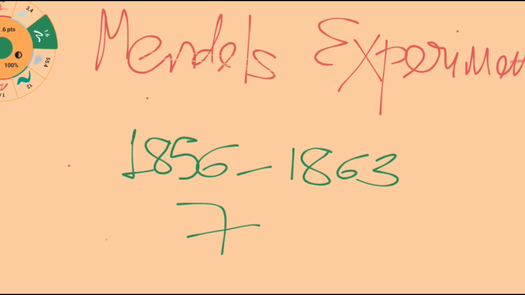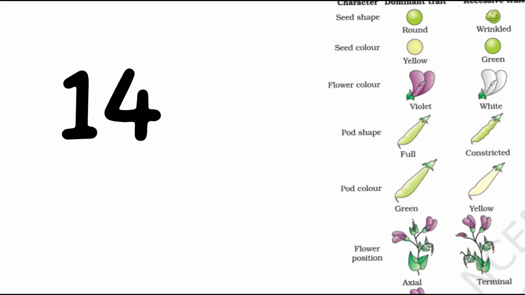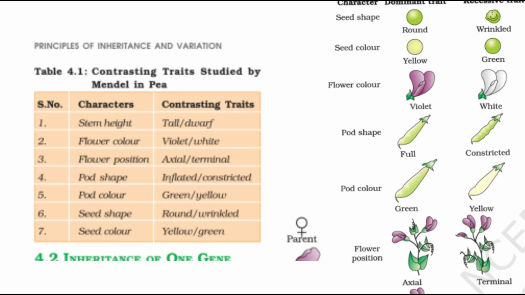A true breeding line is one that has undergone continuous self-pollination. It has stable trait inheritance and expression for several generations. So he selected 14 true-breeding pea plant varieties that were similar except for one contrasting character. Some of the contrasting traits selected were smooth and wrinkled seed, yellow and green seed, inflated and constricted green and yellow pods, and tall and dwarf plants.